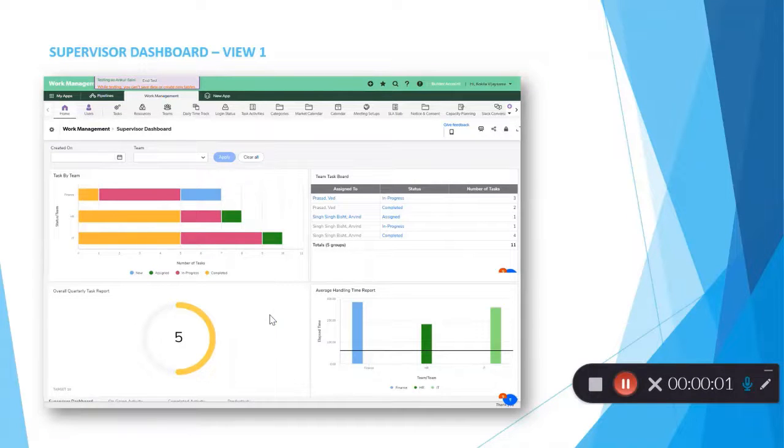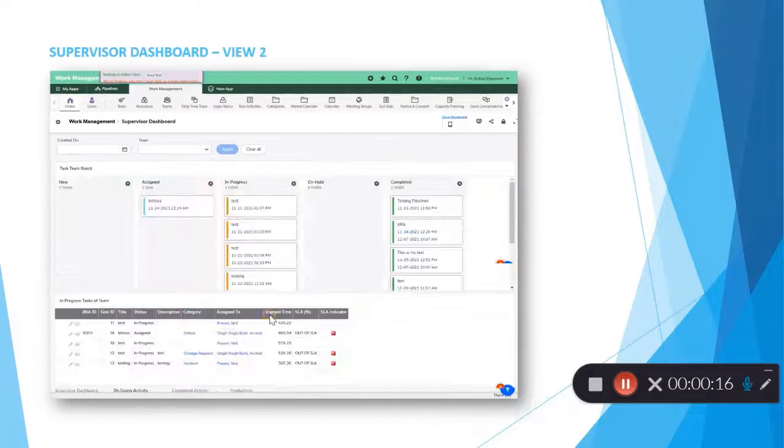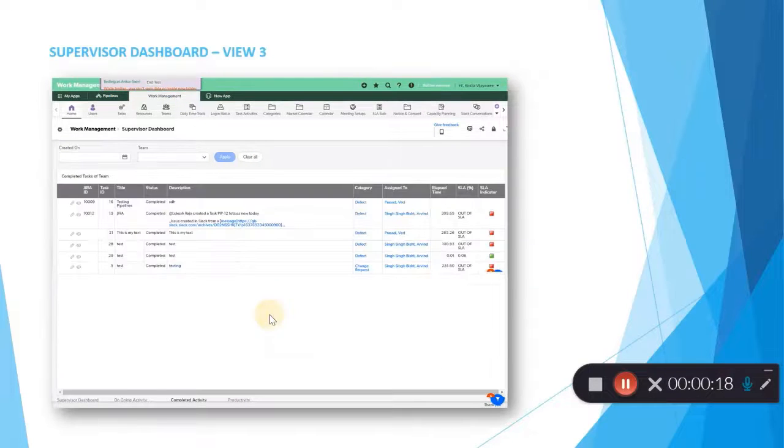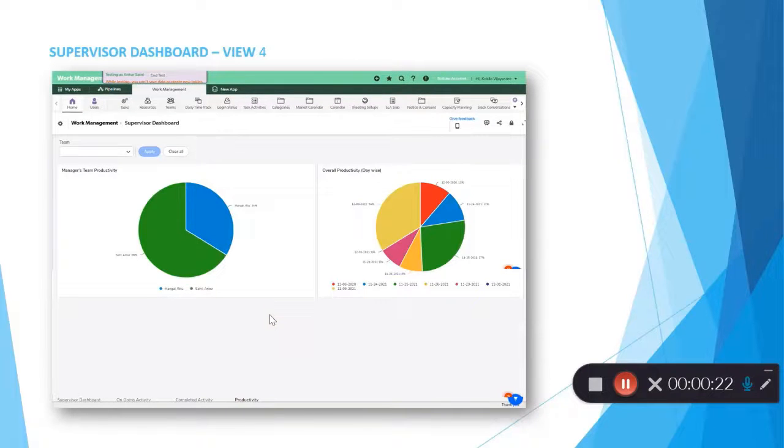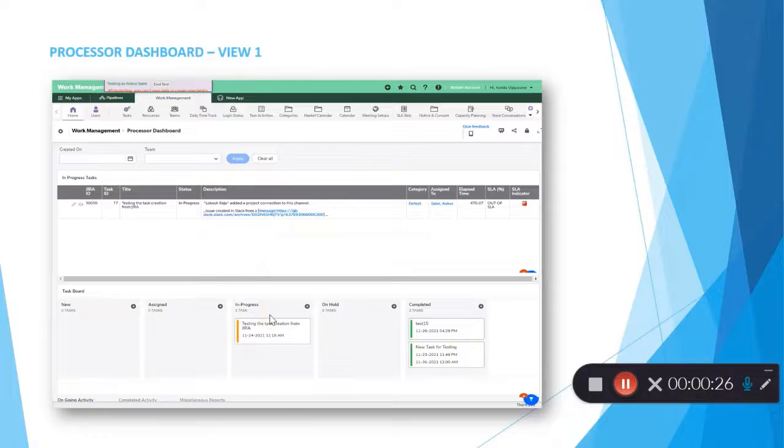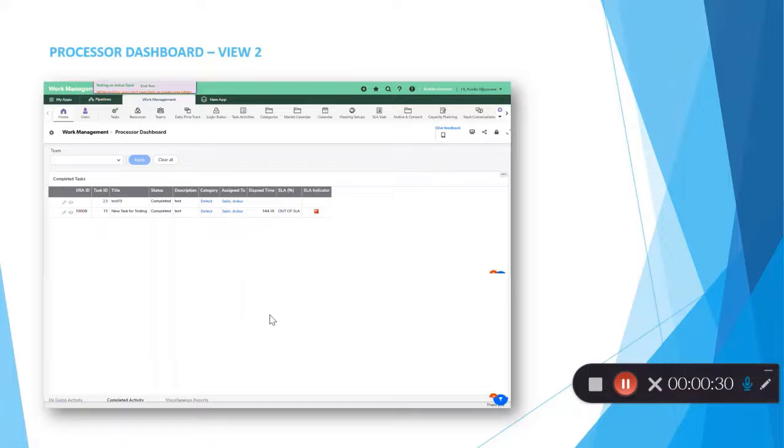We have detailed executive dashboard view in the application related to supervisor and processor roles. Supervisor executive dashboard has the reports related to team tasks, overall quarterly task, average handling time of the task, Kanban reports on the task, and reports related to productivity as well. Processor executive dashboard has the reports related to daily work assigned to the processor, especially in the Kanban view, table view and pie chart view as visible here.